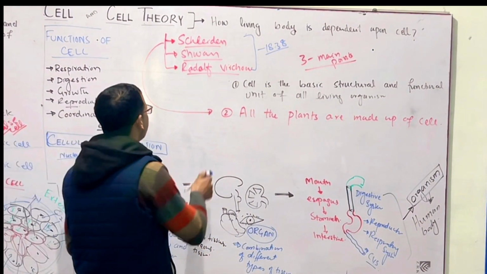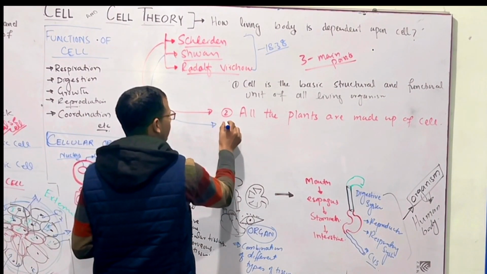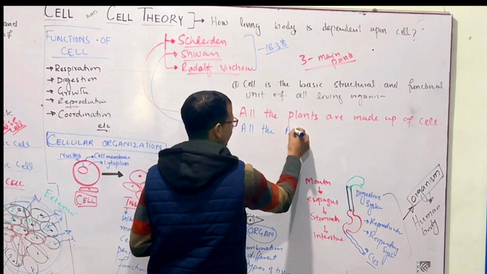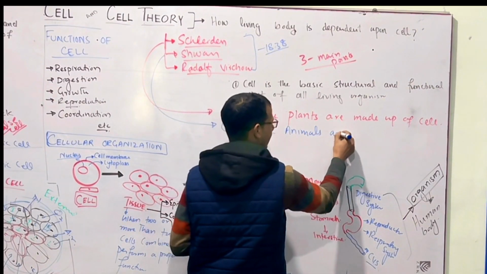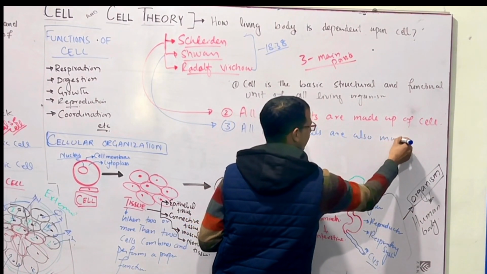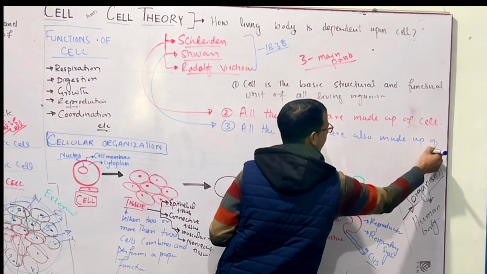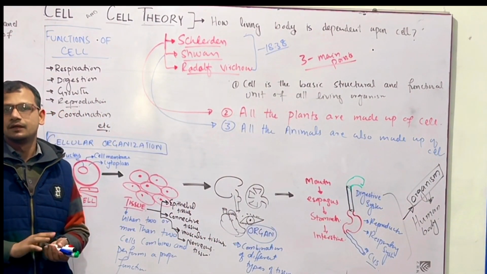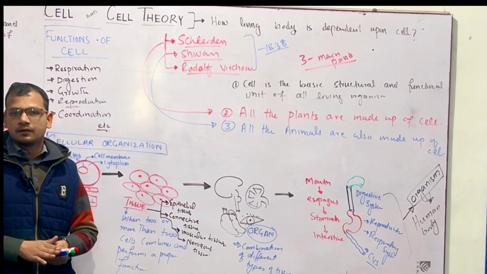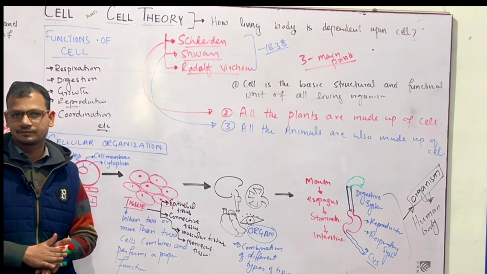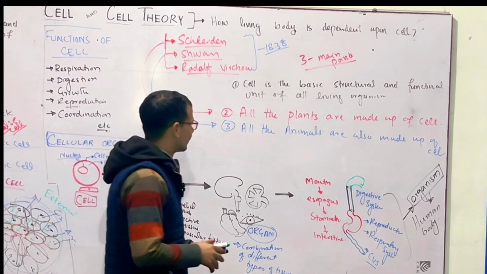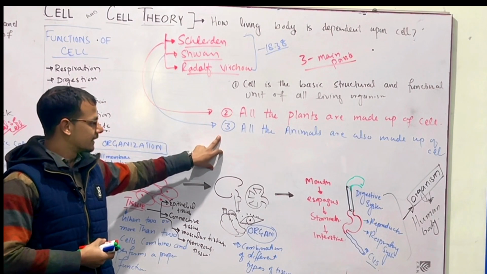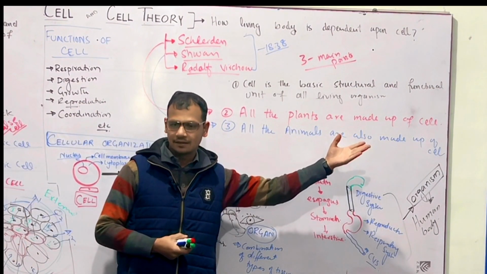Then Schwann said that all the animals are also made up of cell.